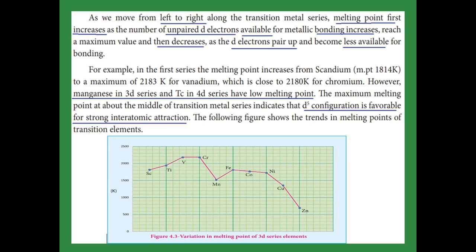Afterward, the d electrons pair up. Paired up means they are less available for bonding, so the melting point decreases. The d5 configuration is favorable for strong interatomic attraction, so chromium, which contains the d5 configuration, has a high melting point.